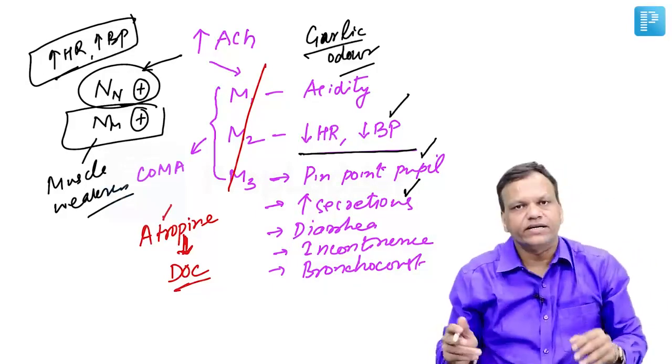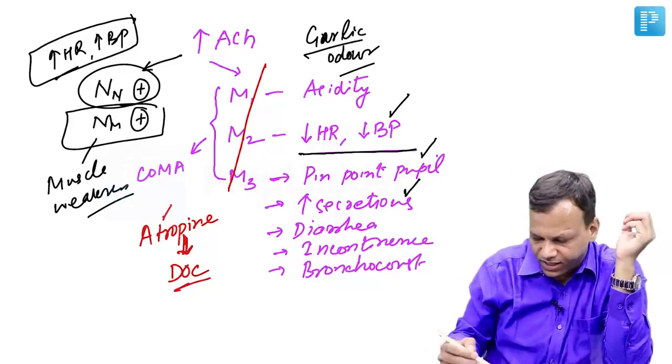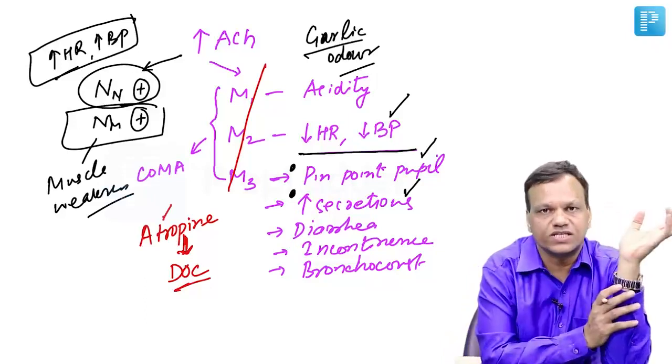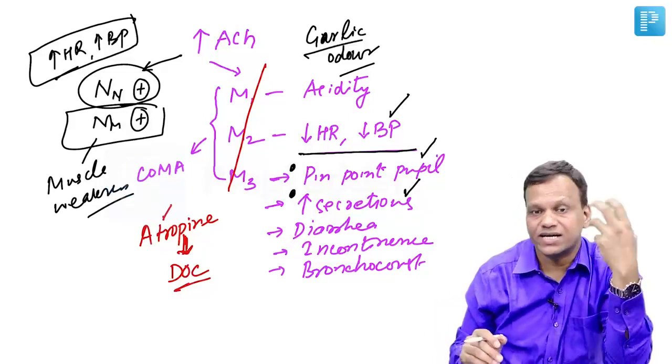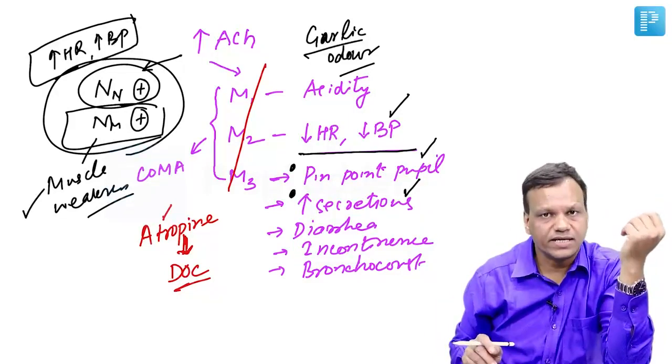Mainly you will always find hypotension and bradycardia. Do not get confused with this if other symptoms like pinpoint pupil and increase in secretions are present. Now if the question asks atropine can reverse all the symptoms of OP poisoning except, the answer most commonly is muscle weakness.